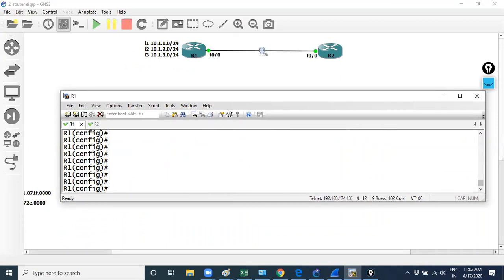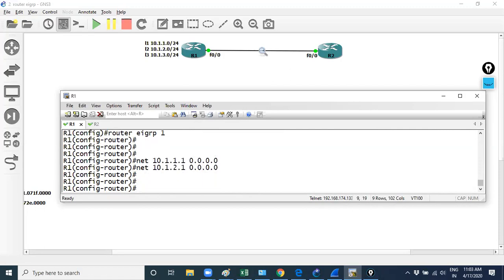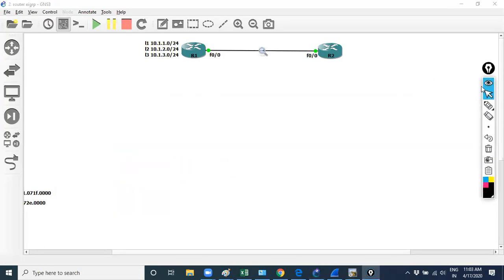For that, under router EIGRP 1, I can use the network command like 10.1.1.1 with the wildcard mask 0.0.0.0, and the same for 10.1.2.1 and 10.1.3.1. Clear? It's going to match exactly each address with 0.0.0.0.